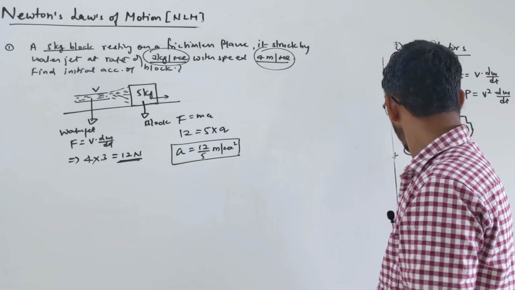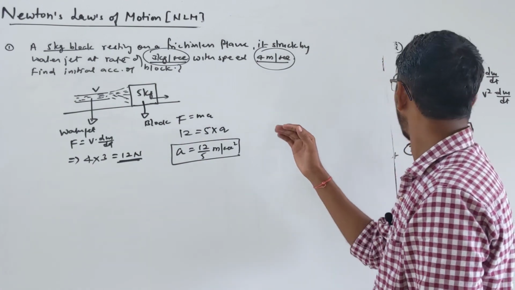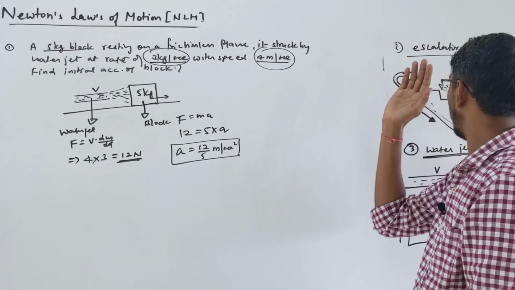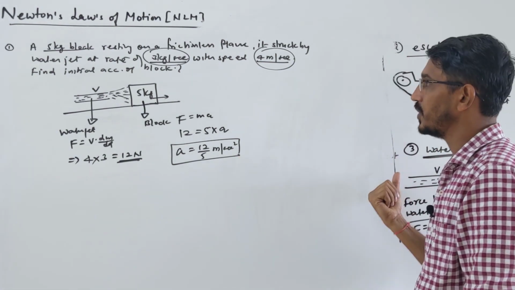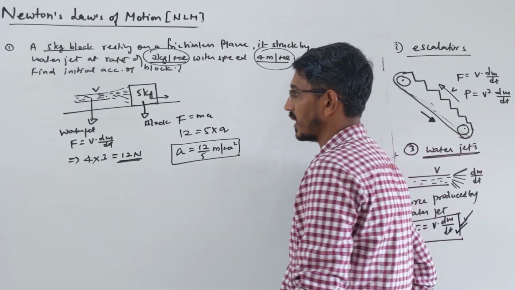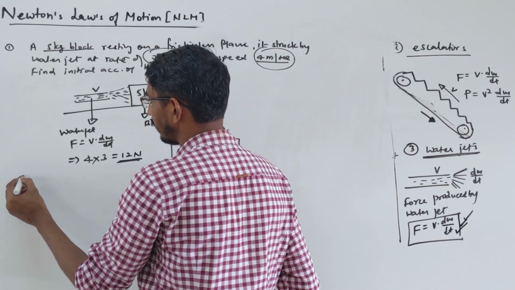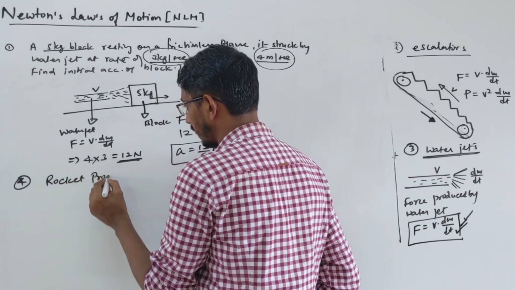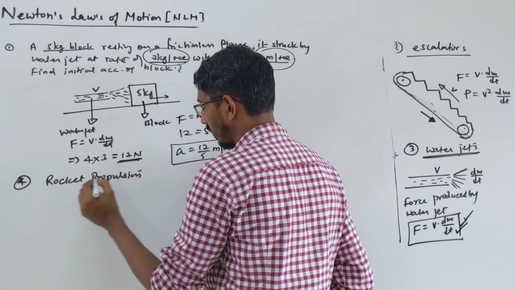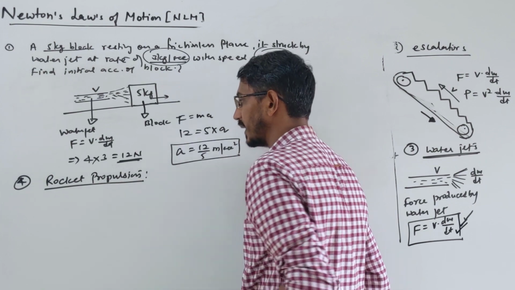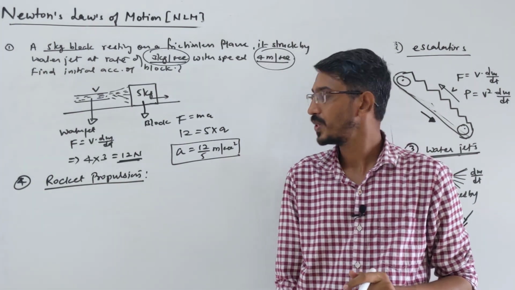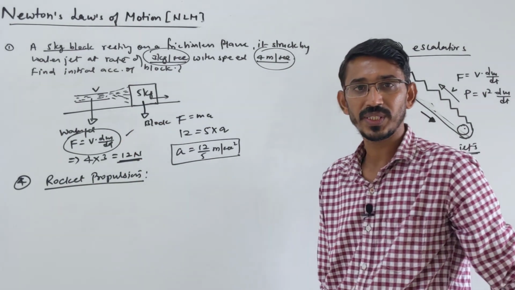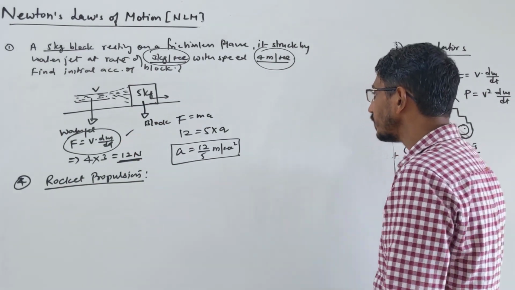So I have said three places where we use this formula. I have spoken about escalator belts and conveyor belts, water jets, and let's talk for the example about rocket propulsion. So for the rocket also we use this equation only. Why? We'll discuss. First understand how a rocket works.